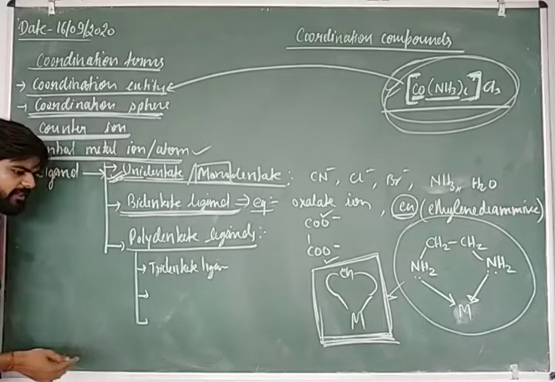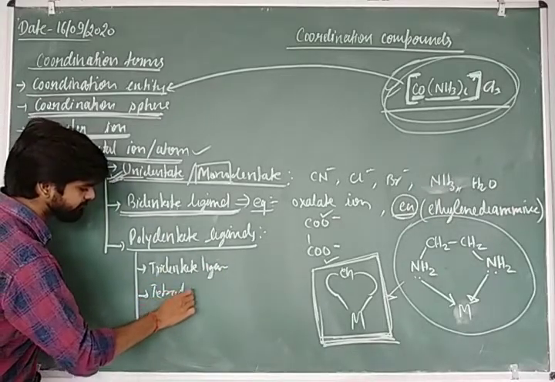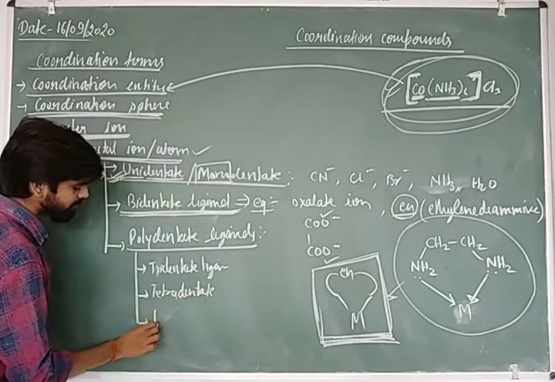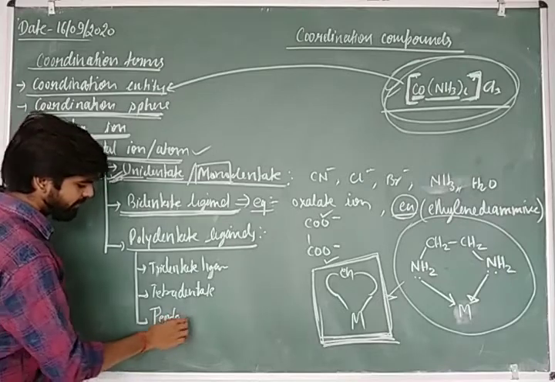And if it gives 4, then it is known as a tetradentate ligand. If it gives 5, then respectively it is known as a pentadentate ligand.